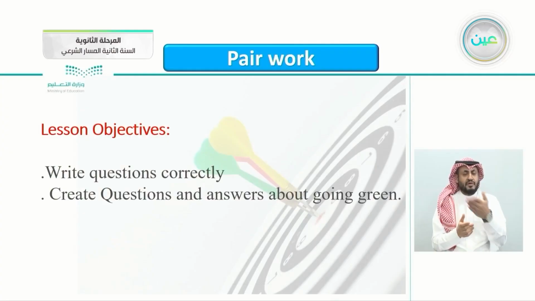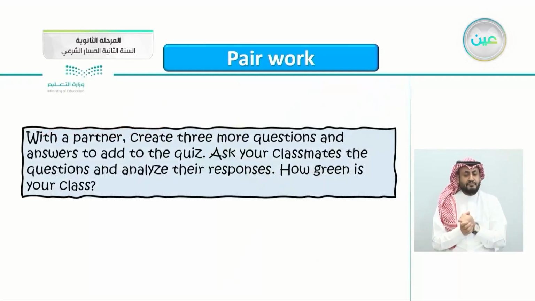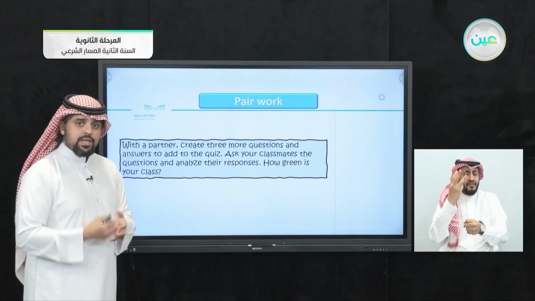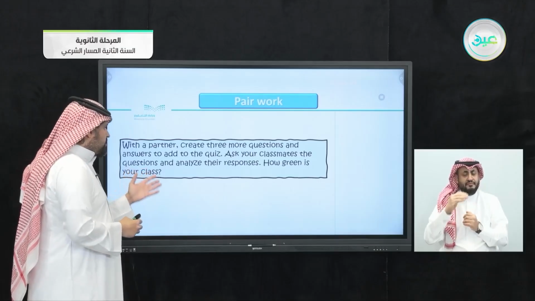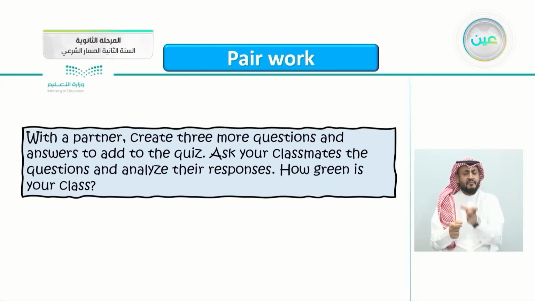Today's pair work objectives: to write questions correctly, to create questions and answers about going green. With a partner, create 3 more questions, just like the previous ones in the questionnaire. Create 3 more questions and answers to add to the quiz. Ask your classmates the questions and analyze their responses. How green is your class?